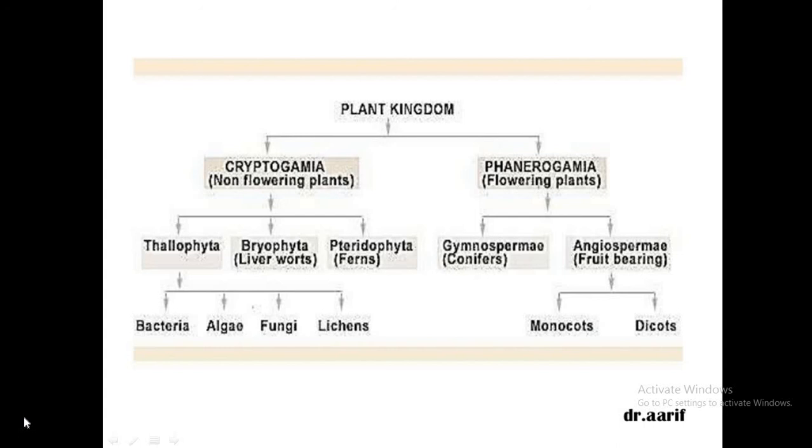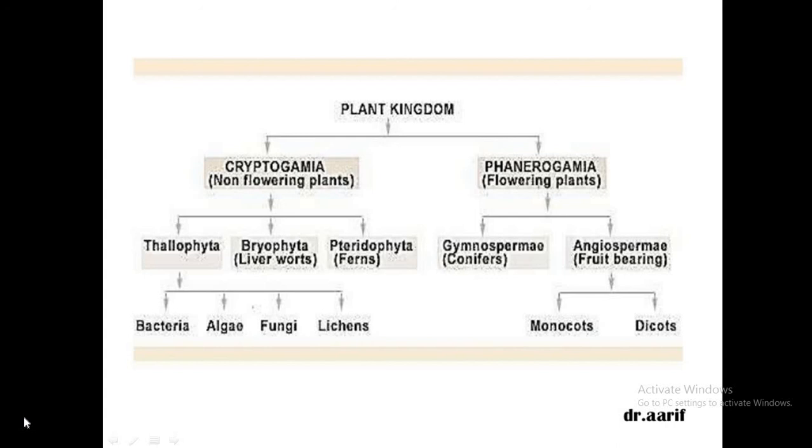Now children, before discussing the characters of angiosperms, they are divided into two broad categories, monocots and dicots. From the name you can make it out. Monocot means, mono means one, cot is derived from the Greek word cotyledon, so it's a short form of cotyledon. Monocots have one cotyledon: rice, wheat, maize.